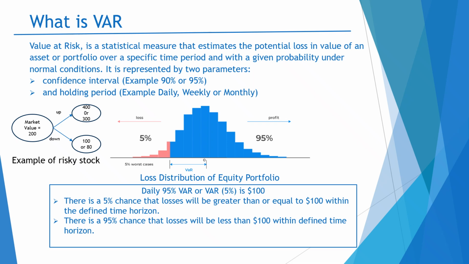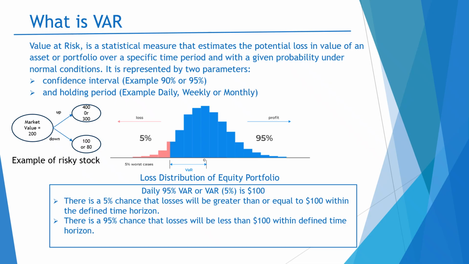When you look into the blue region, you can say that I am 95% confident that my losses will be less than 100 within the defined time horizon. For example, the defined time horizon for this distribution is daily.